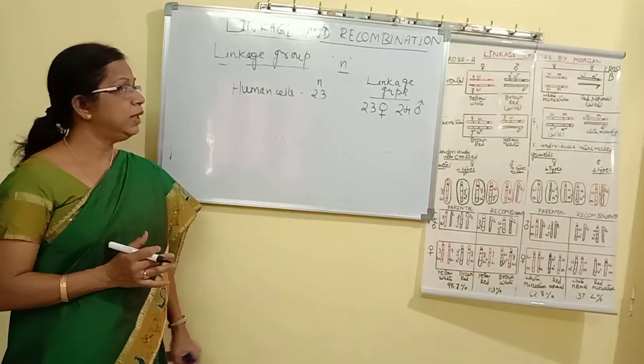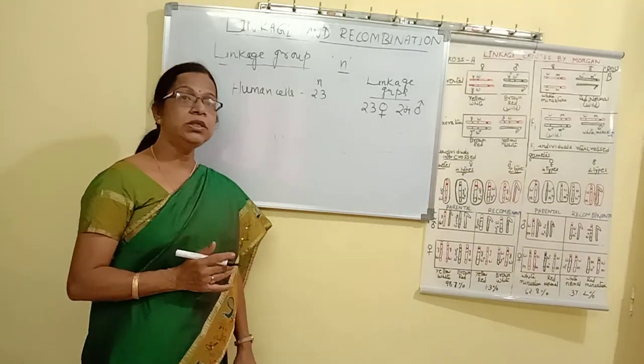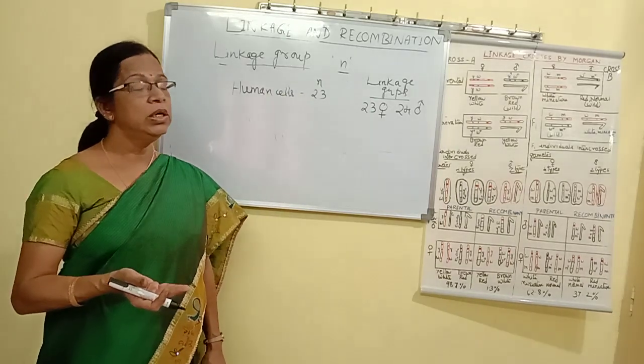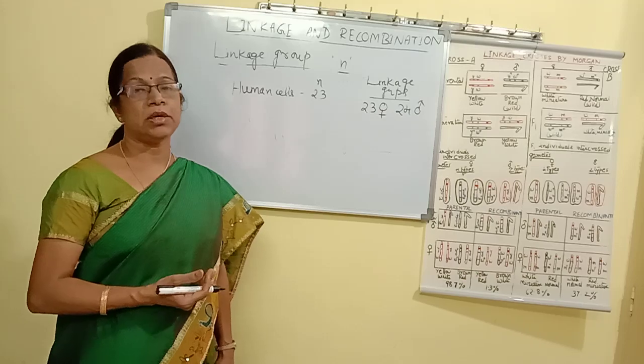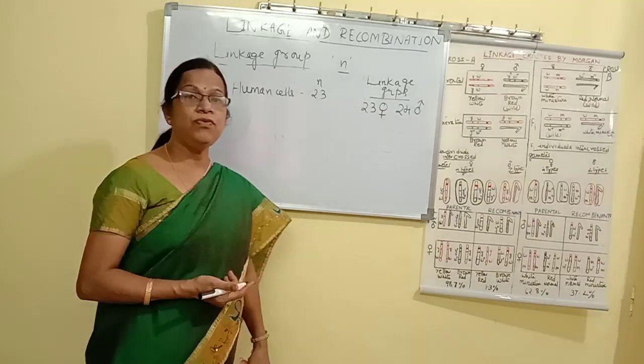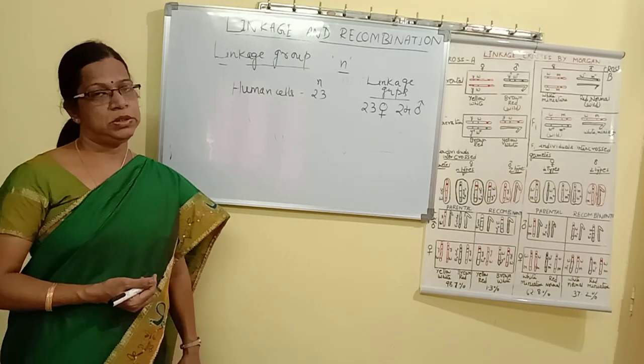Therefore, they will be considered as separate linkage groups. This is called heterogametic sex determination, wherever two types of gametes are formed. So in human males, there will be 24 linkage groups.